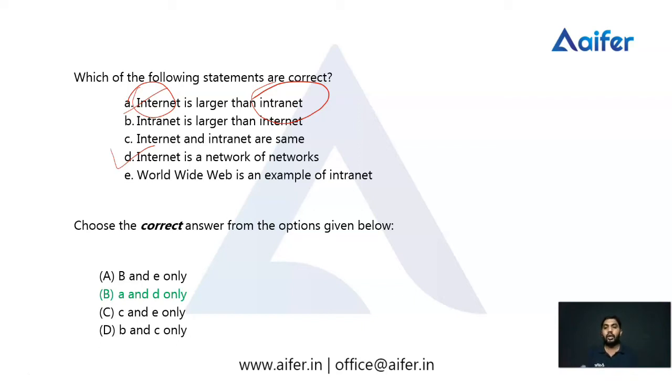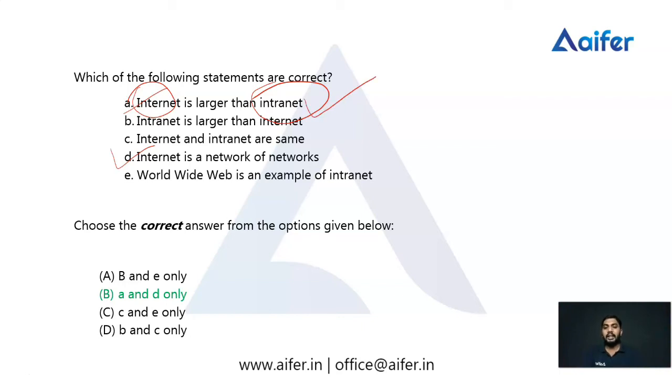Then coming to the question, we want to identify which of the statements are correct. The first one is internet is larger than intranet. We said that an intranet is specific to an institution or an organization. It is limited within an organization, but the internet is a globally connected computer network. So the internet is larger than intranet. So this statement is true.